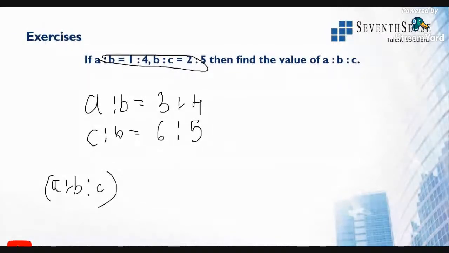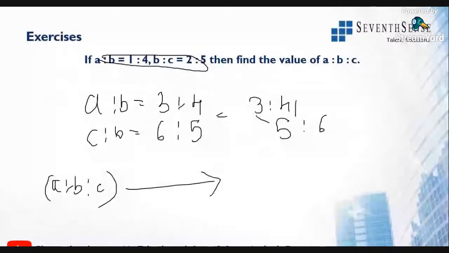Okay, so now they are asking A is to B, B is to C, right? So A is to B, we know it is 3 is to 4. B is to C, we need to find out. C is to B is 6 is to 5, right? So B is to C is 5 is to 6. Now find out A is to B is to C.